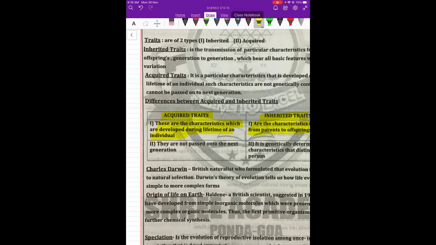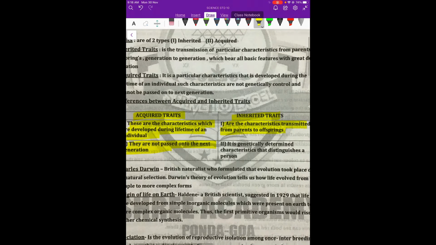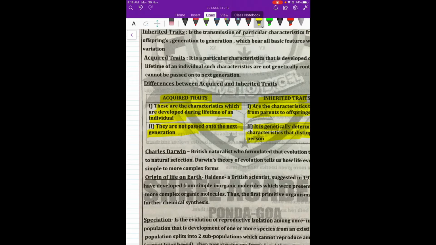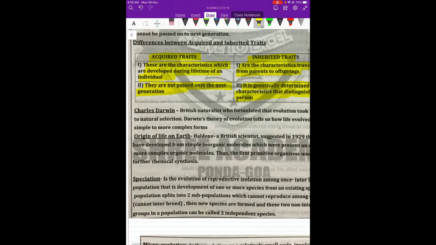Then what is the second point? The second point is that acquired traits are not passed on to the next generation because they have nothing to do with gene flow, whereas inherited traits are genetically determined and hence are passed on to the next generation. The acquired traits are not in the DNA, whereas the inherited traits are in the DNA. So these are the basic differences between acquired traits and inherited traits.